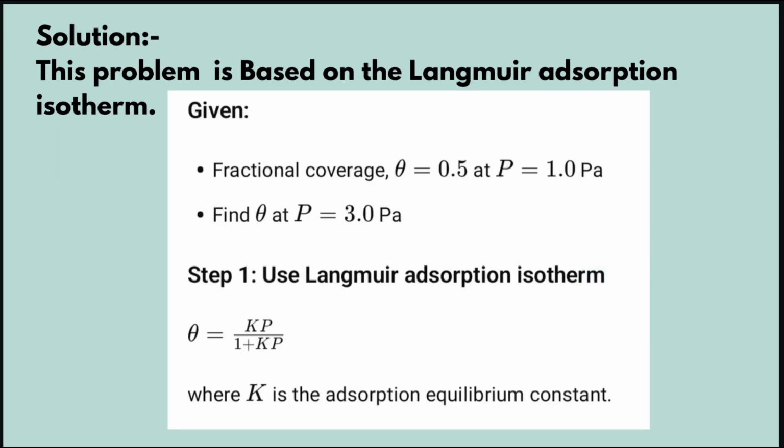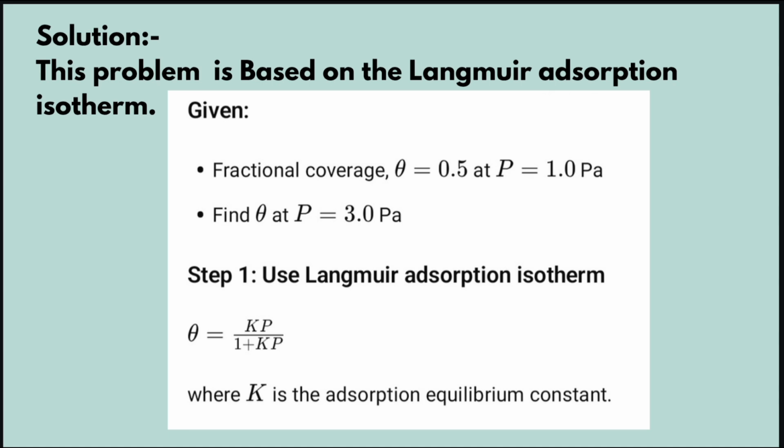Solution is, this problem is based on the Langmuir adsorption isotherm. What is given? Fractional coverage theta is equal to 0.5 at pressure is equal to 1 Pascal. Now find theta at pressure is equal to 3 Pascal. Step 1. Use Langmuir adsorption isotherm.